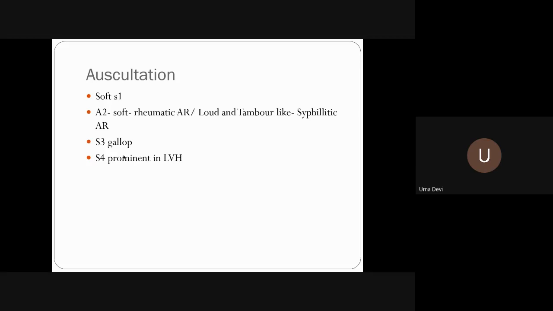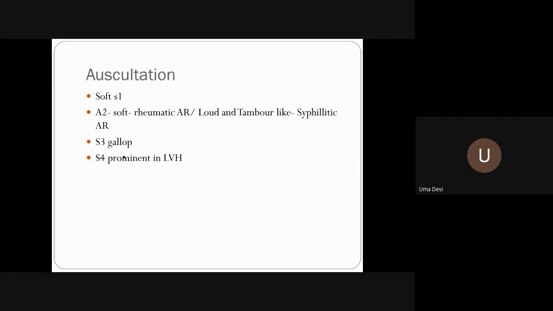A2 will be soft if it is valvular involvement. The regurgitation is better heard in the second aortic area, but if it is aortic root dilatation, it is heard in the aortic area. So A2 will be soft in rheumatic AR, whereas syphilitic AR is one condition where you get a loud, ringing, tambour-like sound, associated with an S3 gallop because of so much blood rushing in.